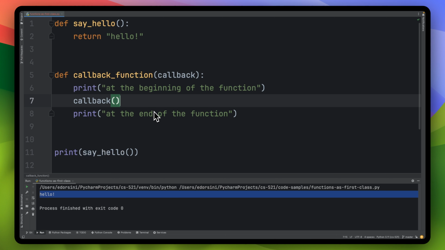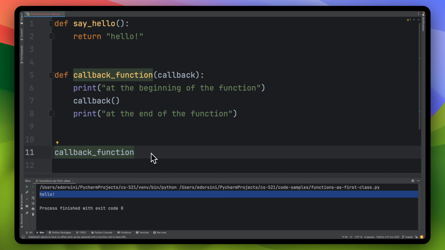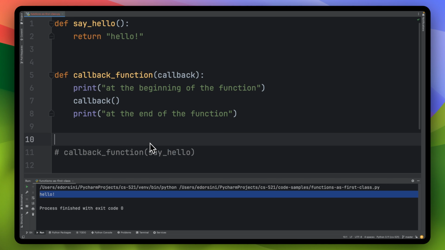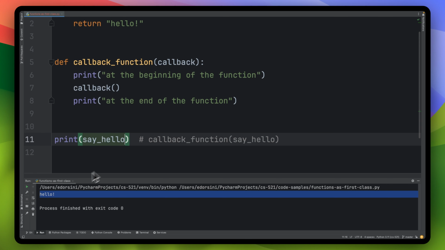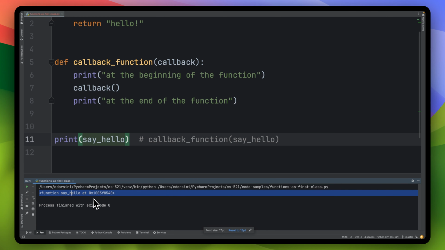So what are we going to do? Well, we're going to say, hey, callback function, I'm going to pass a function to you. What function is that going to be? It's going to be say hello. But I don't want to invoke it. I just want to tell you what the function is. By the way, if we just print that function, just the name, that's just a reference, right? It's not going to be invoking the function. It tells us where that function is. It's a reference in the memory. And that's great. That's exactly what we want.